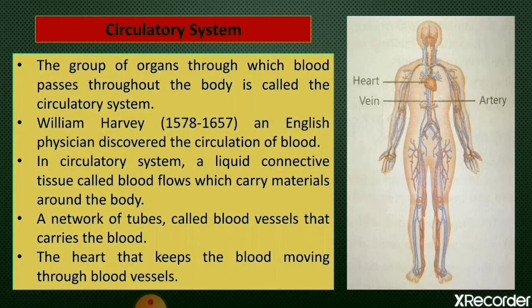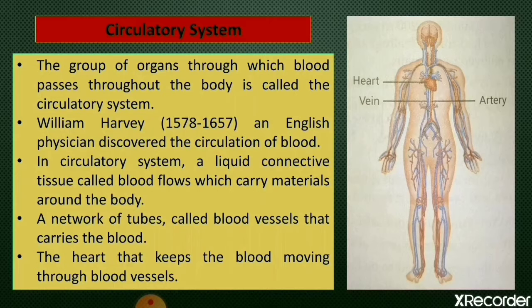Now we will see transport in humans, that is circulatory system. The group of organs through which blood passes throughout the body is called circulatory system. Means the main transport system in human beings is the blood circulatory system, which is commonly called circulatory system also. One more thing, Harvey was an English physician who first discovered the circulation of blood.